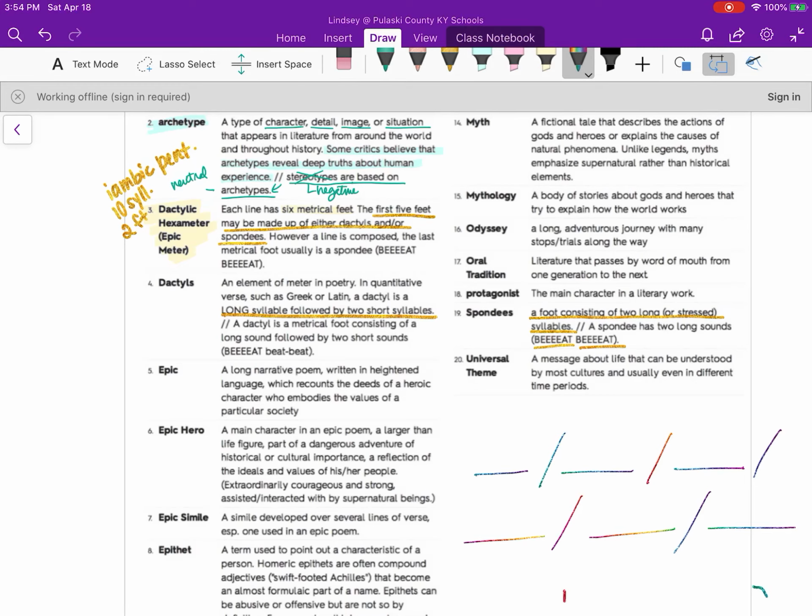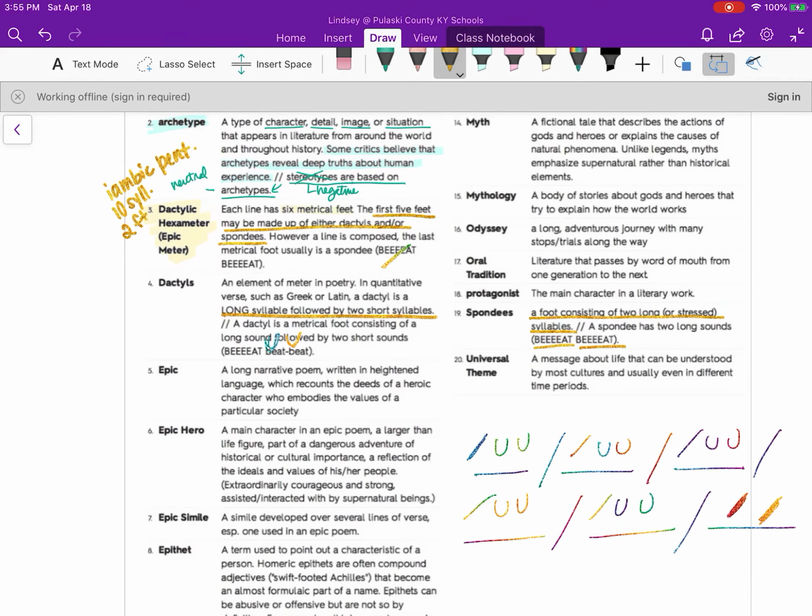So if the beat is long, then we're going to put our long sound over it, okay? And then the shorts will be U's. So if this is long, long, dactyls typically are a long beat, short, short. So imagine this, and then you have 2 long syllables.